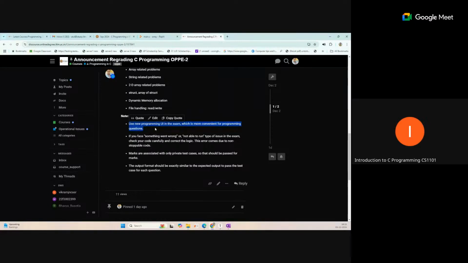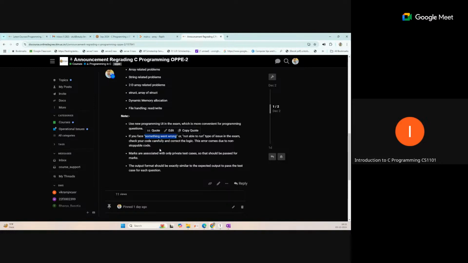Use the new programming user interface; the button disappearing issue does not come up there. If you face this type of error, it comes during programming question submission: "something went wrong, not able to run". Many students report to the proctor that the portal is not working, that some issue is there with the portal. But this is not actually a portal issue.